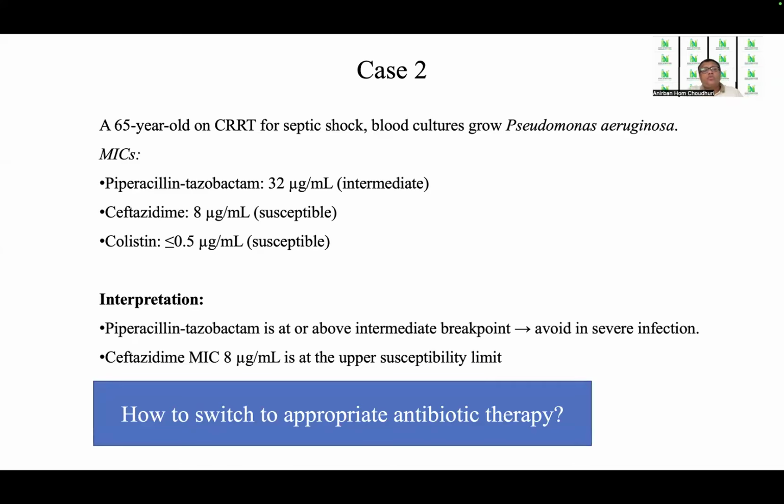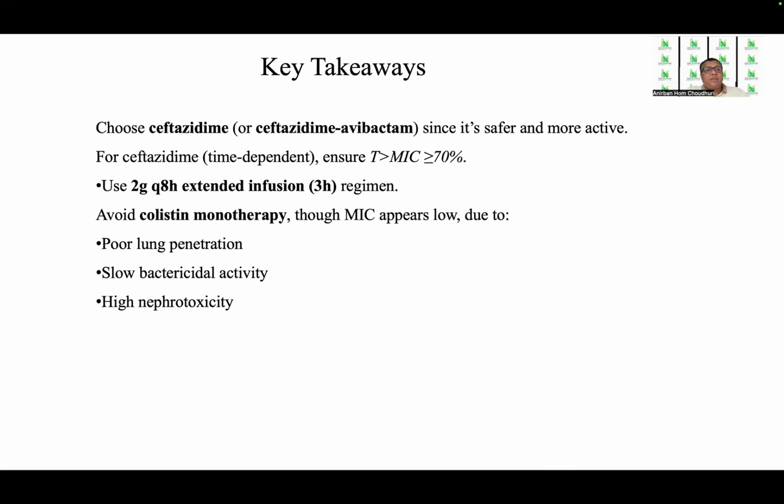So how do we switch to the appropriate antibiotic therapy? And of course, colistin is also within the limit. Now, the key takeaway is to choose ceftazidime or ceftazidime avibactam since it is safer and more active. Ceftazidime is time dependent. We have to ensure that the time over MIC is more than 70% of the dosing interval, and we can use a 2 gram 8-hourly extended infusion over 3 hours.